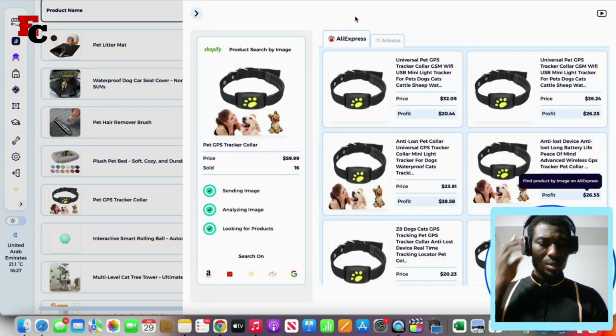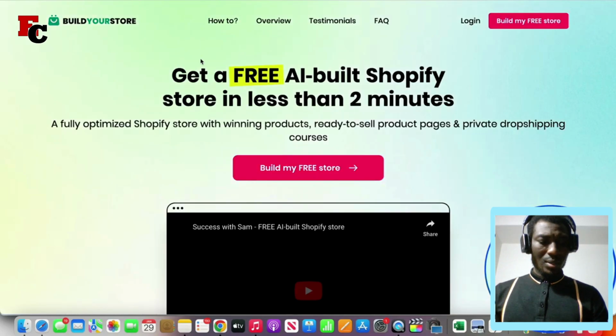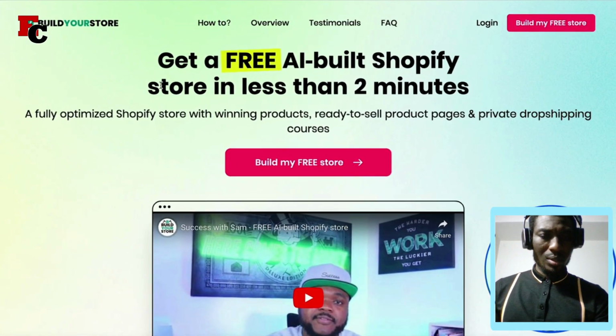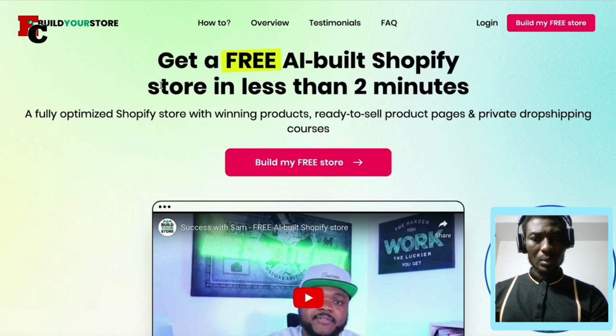For example, let's say if I wanted to specifically use DeepSeek to help me when it comes to selling products that I was able to find, I'm now going to be able to go over to an AI store builder, similar to this one over here, that's completely free to use. And I'm going to be able to now use this to get a Shopify dropshipping store set up.